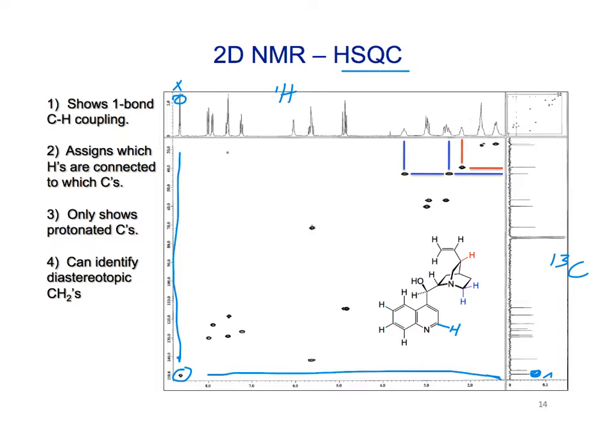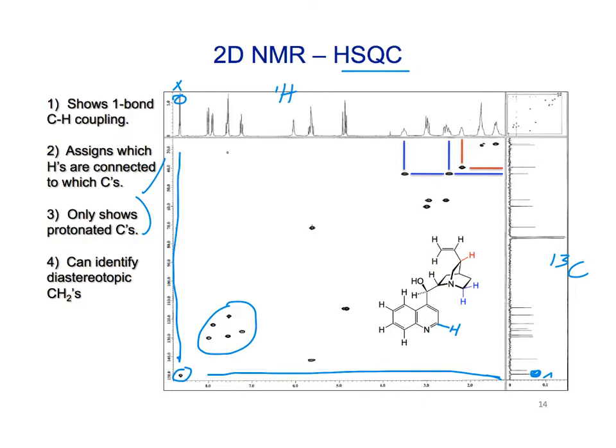And likewise, we can go all the way around. Notice the whole aromatic region down here, and there's a peak here for each of those protons, and they correspondingly go to the carbons. All right? We can run this also in another way. But here, a couple of important things. So we see the direct connections. We only see the carbons in here that have protons on them because they have to have this proton coupling.